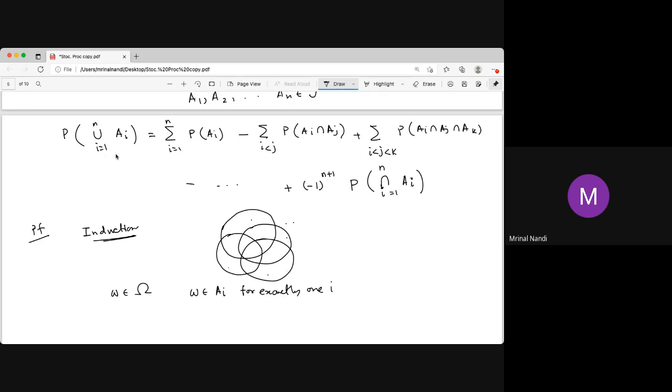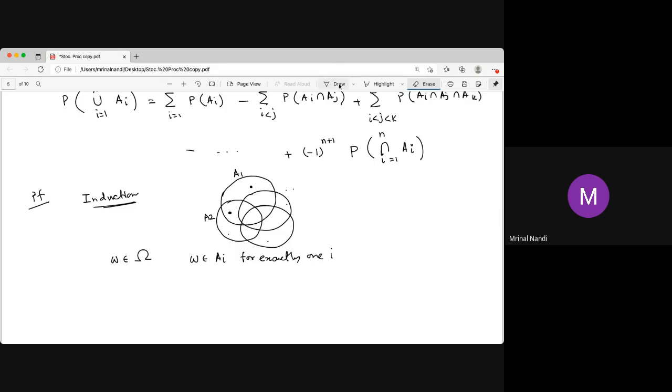Then what happened? We count that element on the left side, the union, once, because it is in exactly one A_i, say A1. So in the union we count it once, and on the right-hand side we also count it once, just the equality of A1. Now take an element which is in exactly two sets, A1 intersection A2. On the left side we count that element exactly once, remember, it is a union, so we count it exactly one time.